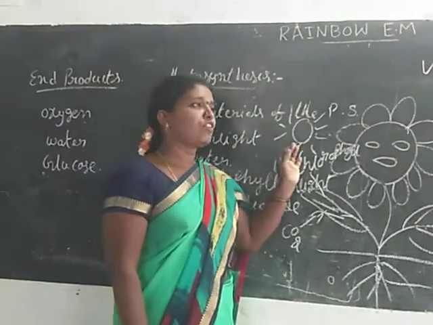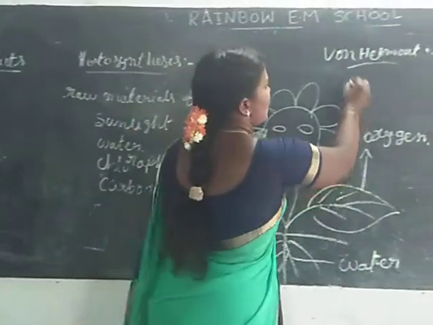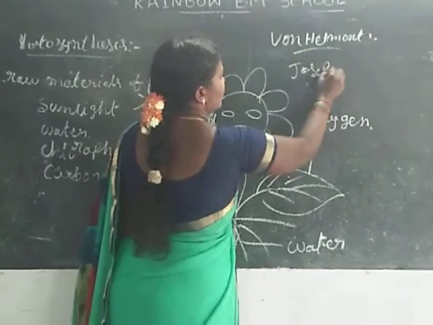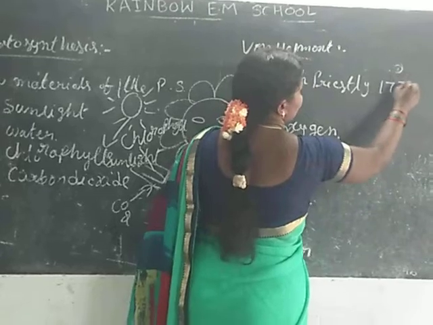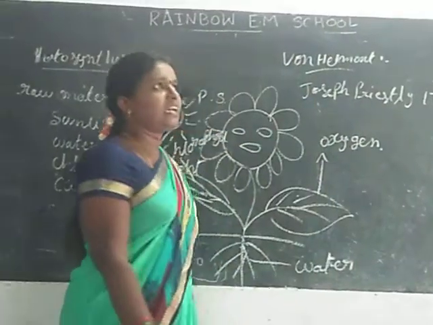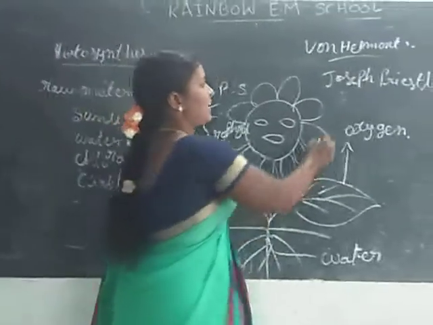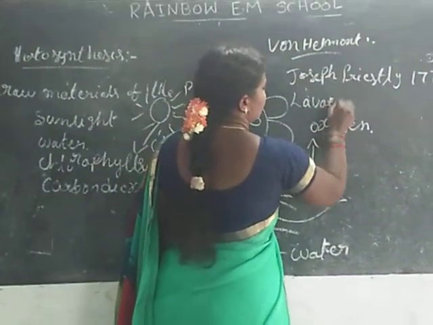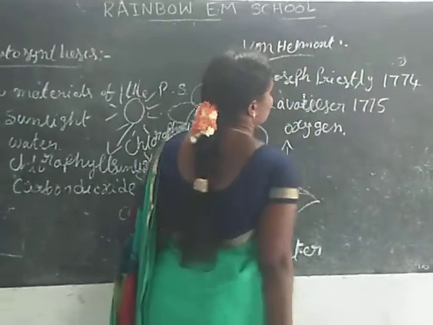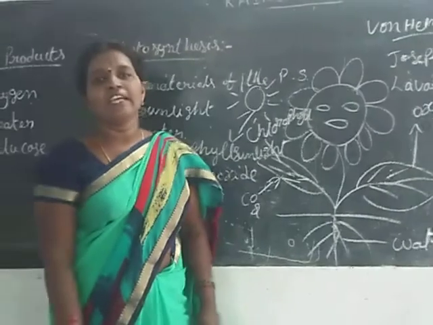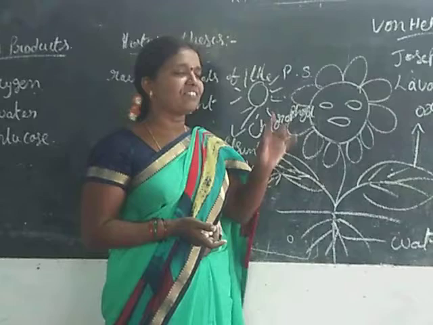Oxygen was discovered by Joseph Priestley in 1774. The name oxygen was coined by Lavoisier in 1775.